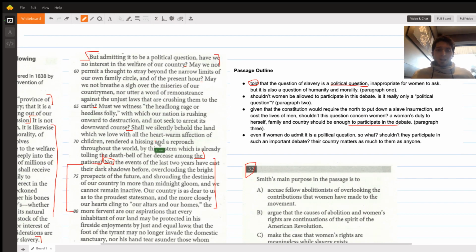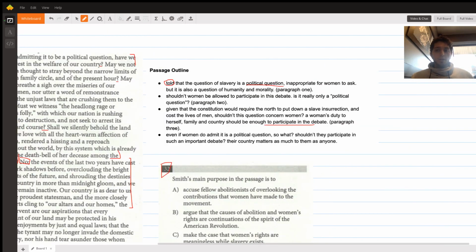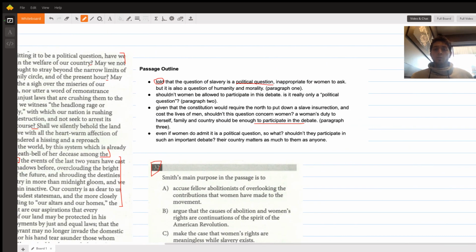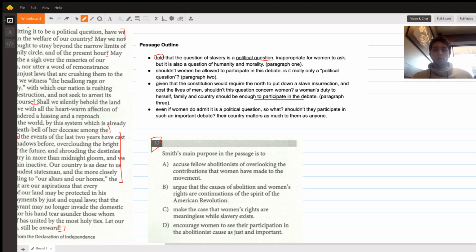Again, like I said, there's not too much in these specific examples that are going to help us answer the question. But by now, we should have a general impression. I know I've been going for 7 minutes. There's no way that you're going to be able to spend 7 minutes on a question. All of this should be done very quickly. Later, I'll have videos about how to do that. But for now, this should just tell you the idea and the knowledge that you need to have in your head before you get started answering the main purpose of the passage.